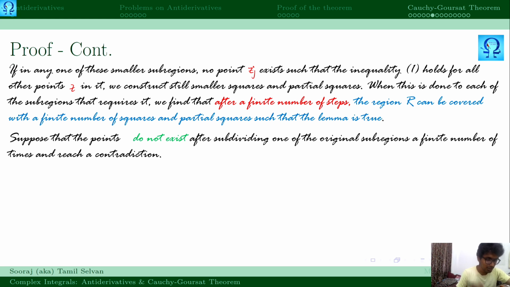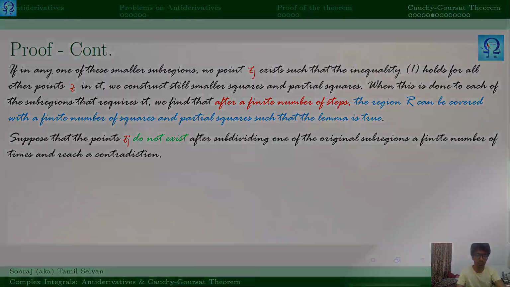Suppose that the points Zj do not exist after subdividing one of the original regions a finite number of times, what is going to happen? I am about to stop this lecture here. You will have to pay attention to what we are doing in this lemma. If you want, you can go backward and see what happened here. So try to understand till this point. We'll meet in the next lecture and try to complete this lemma as well as the Goursat theorem. Thank you.